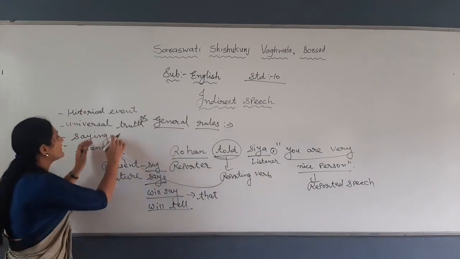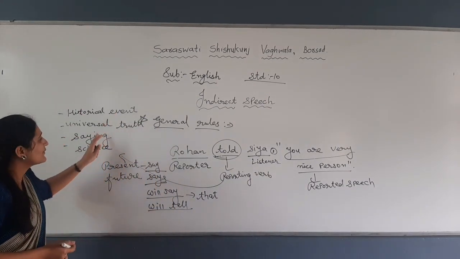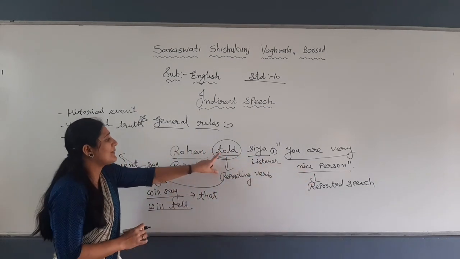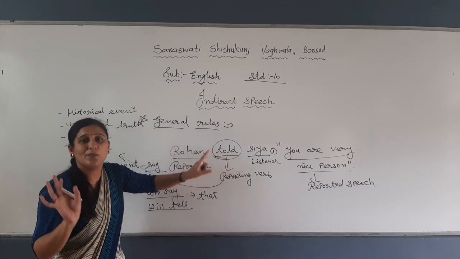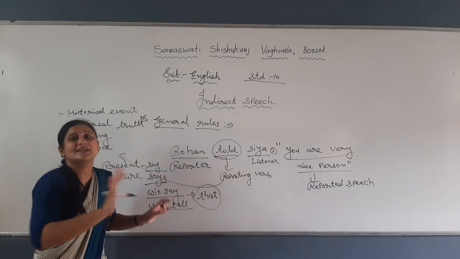So, four or five things I have already given in the worksheet. If these four things are given in the form of reported speech, though past is given here, we will not change the reported speech according to our rule, we will just add that and complete the sentence.